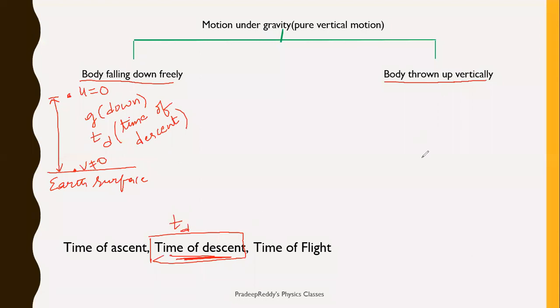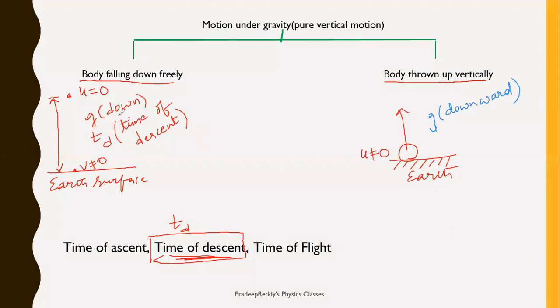Now in case of a body thrown up vertically, this is the surface of the earth, and what you are doing is throwing a body in the upward direction. That means you are not simply leaving it, you are giving some velocity to the body. You are applying force on that body and pushing it upward. Therefore, initial velocity is not equal to 0. It is some value, 10, 20, 30, whatever it may be. For example, if it is 10 meter per second, it goes on decreasing. Acceleration is in which direction? Of course, g is downward.